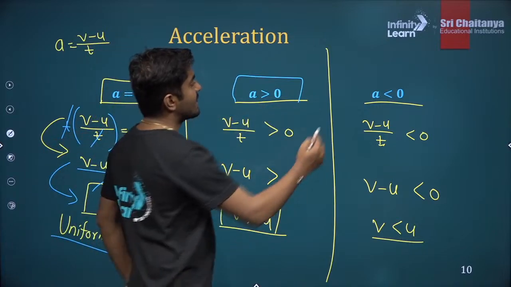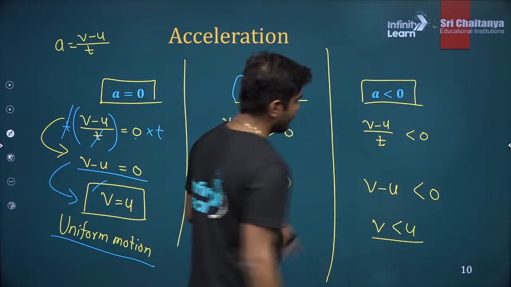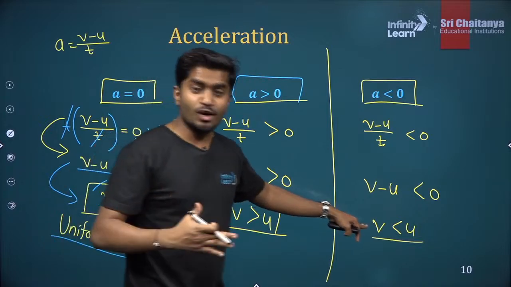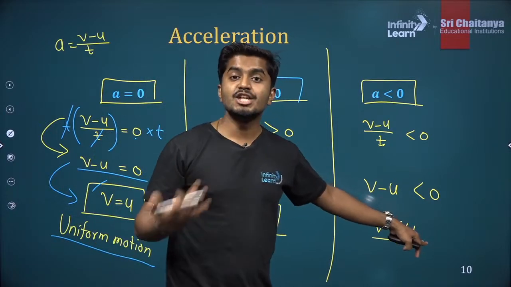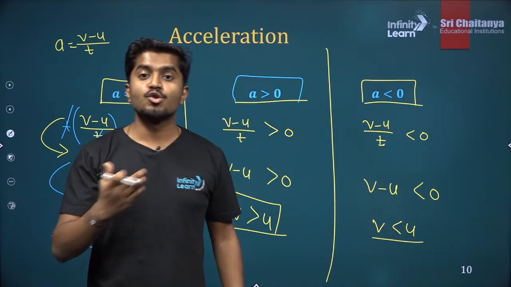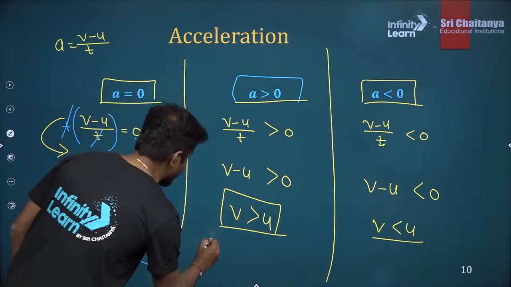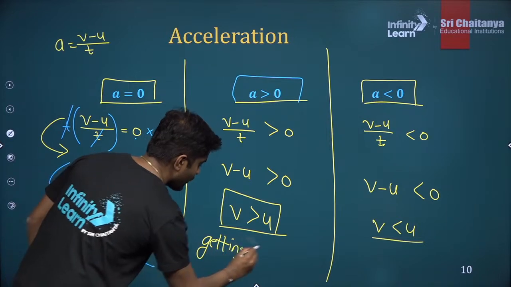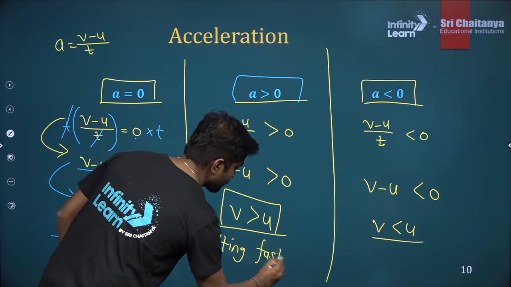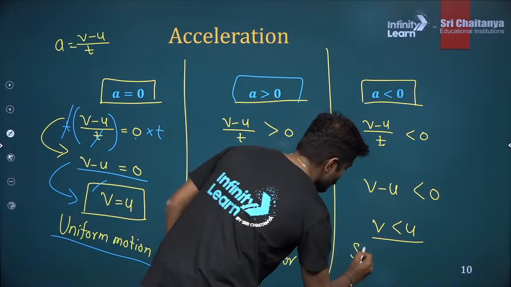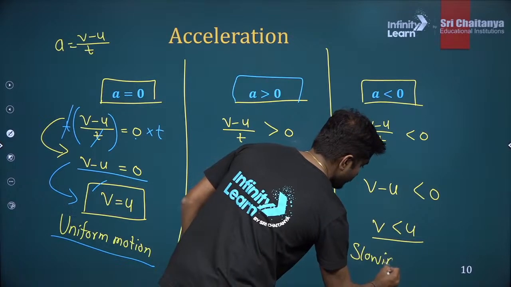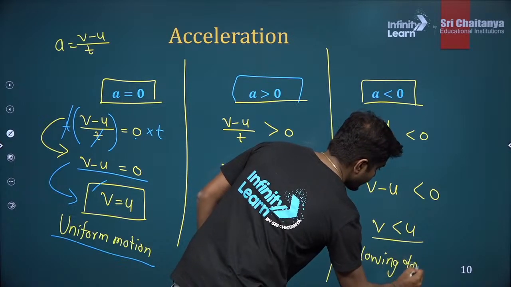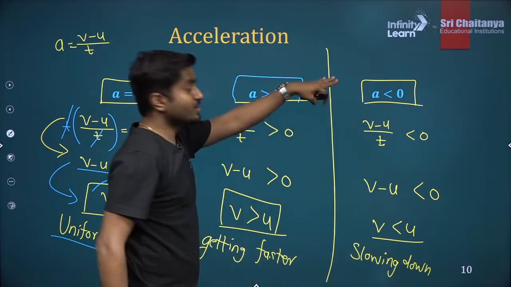And here, if the acceleration is negative, then the final velocity is less than the initial velocity. So the object is slowing down. So it is getting faster here, and here it is slowing down. Right? So that is the meaning of negative acceleration.